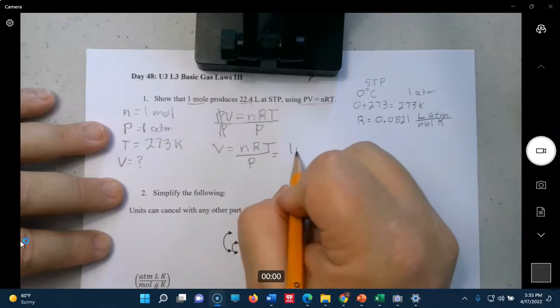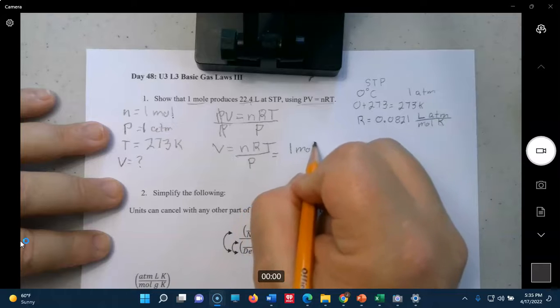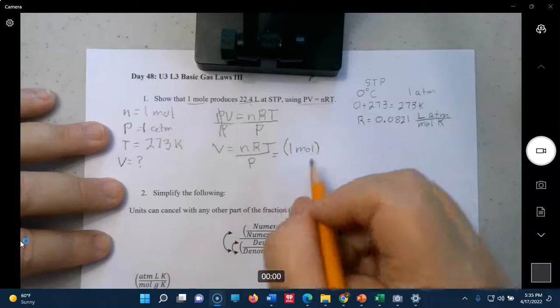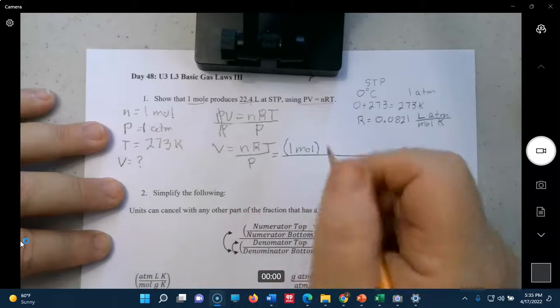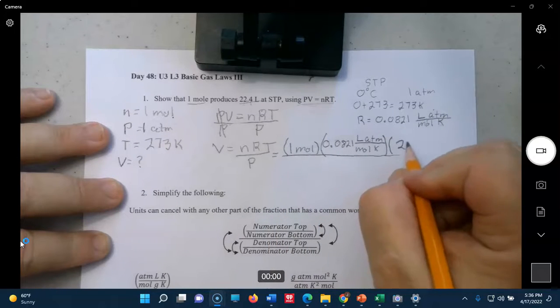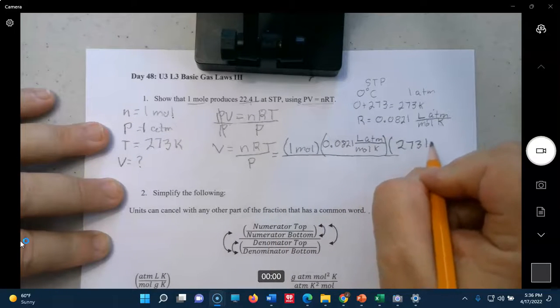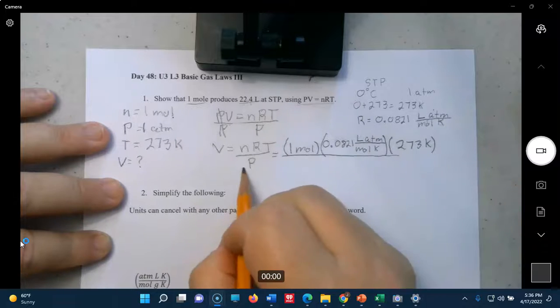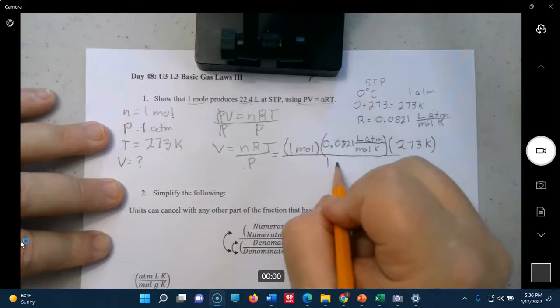N is 1 mole. R, temperature is 273 Kelvin. And the pressure on the bottom is 1 atmosphere.